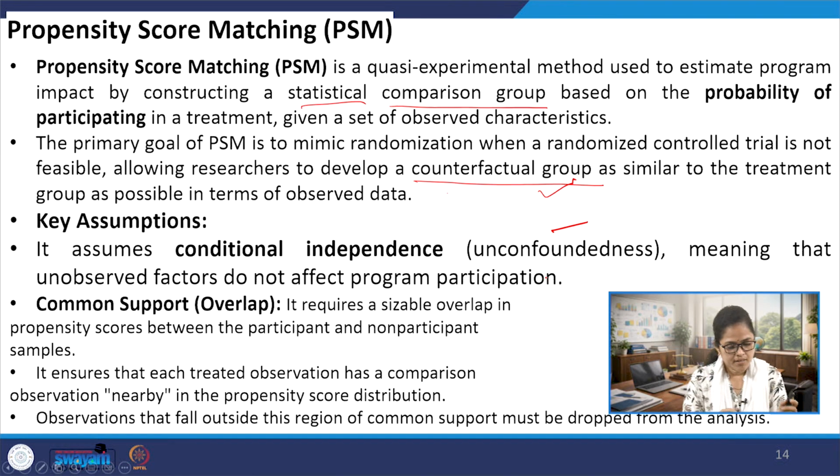Another assumption of PSM is common support, or overlap. We can realize the overlapping region as well.